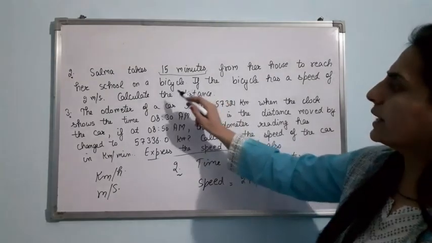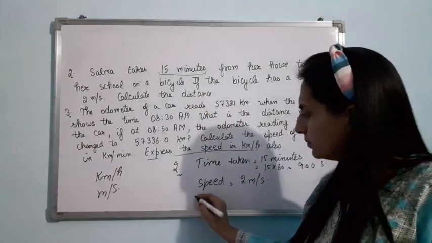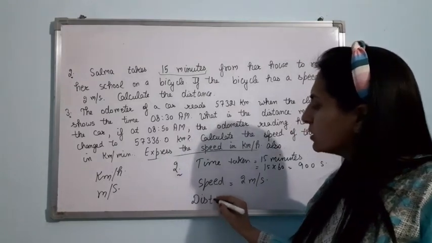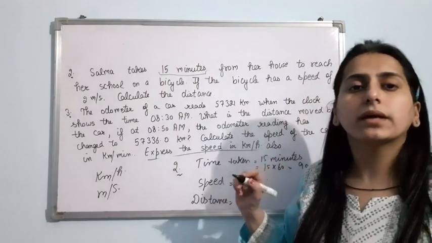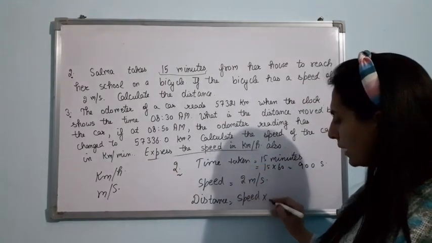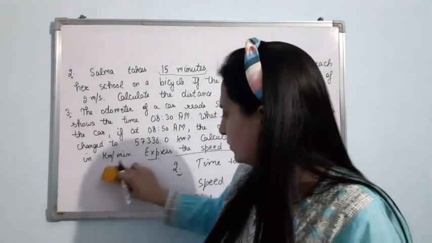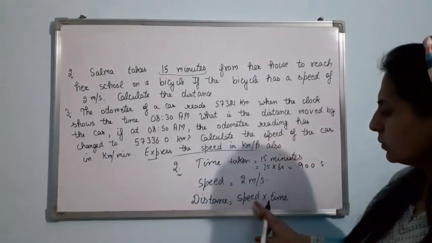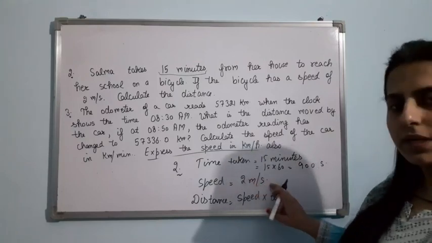Now we have to calculate the distance. What is the formula of distance? It is speed multiplied by time. Clear? So we have to multiply speed and time. So distance comes out to be speed into time. Speed is 2 meter per second.